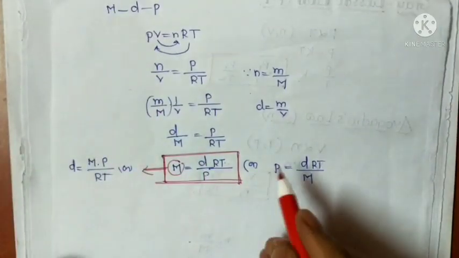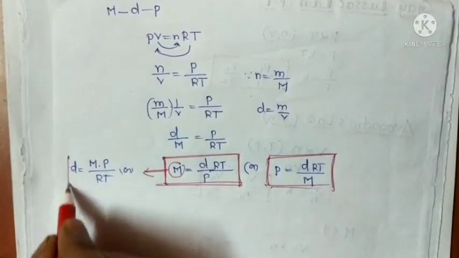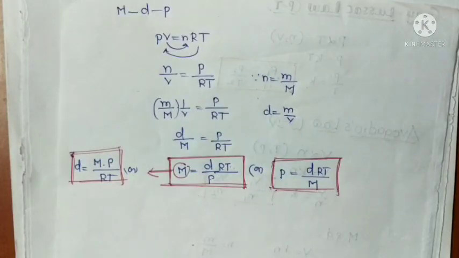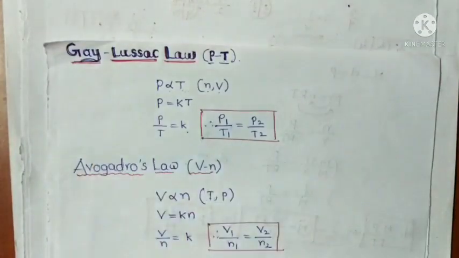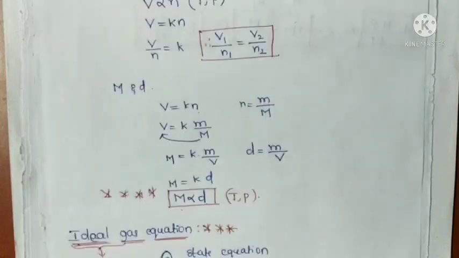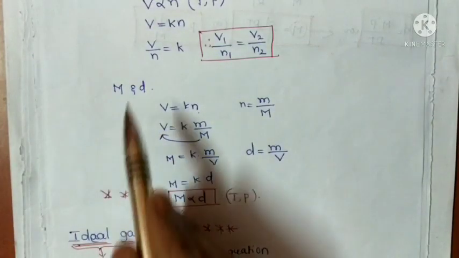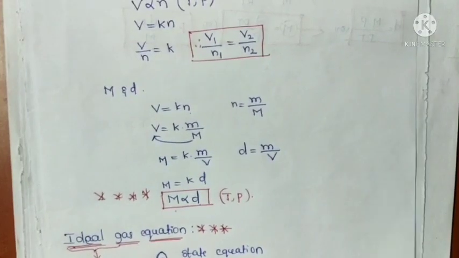These equations are also very important for solving problems. So this is the information about the ideal gas equation, Gay-Lussac's law, Avogadro's law, and the relationship between molar mass and density, which is inversely related.